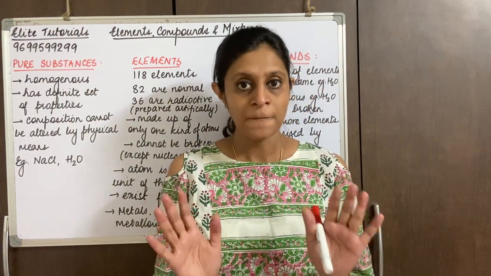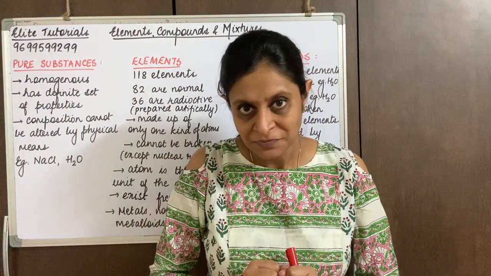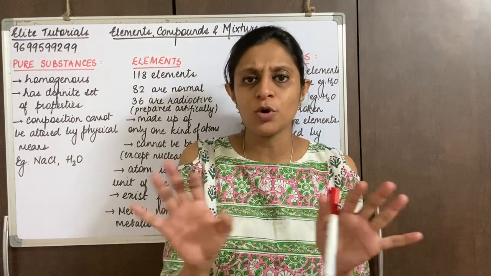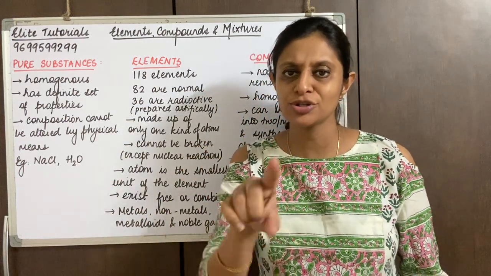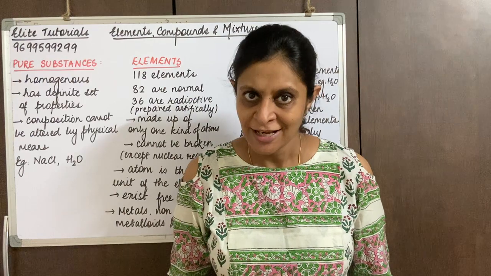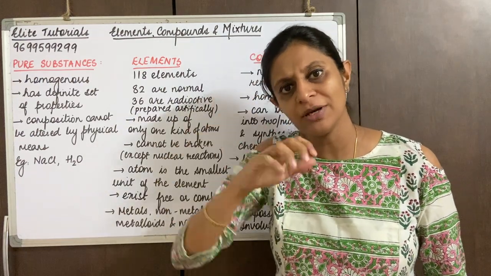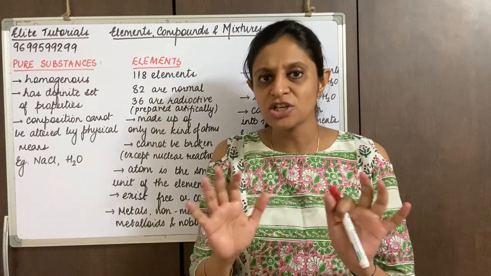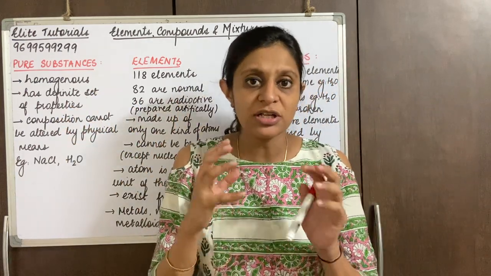No, because here I am mixing two different substances, and the proportion may not be fixed. I told you not every homogeneous solution is a pure substance. What is homogeneous? Uniformly mixed. So salt is uniformly mixed in water, but that does not mean it's a pure substance, because the amount is not fixed.